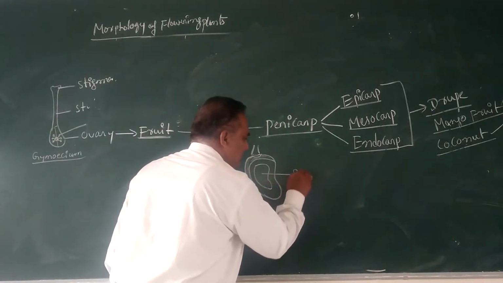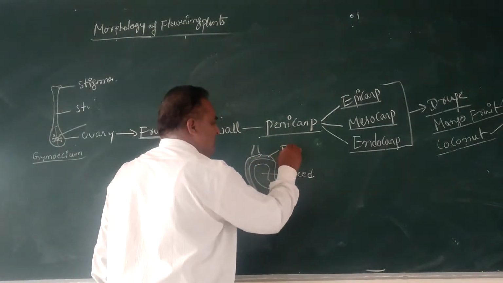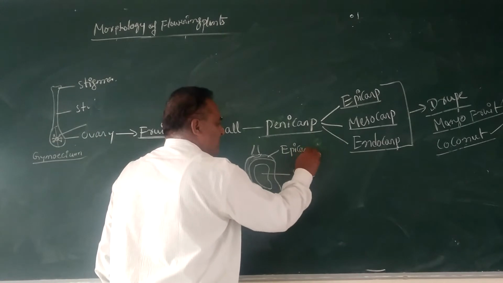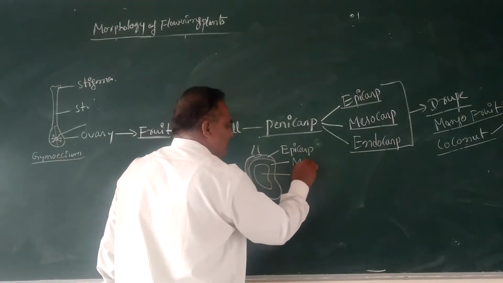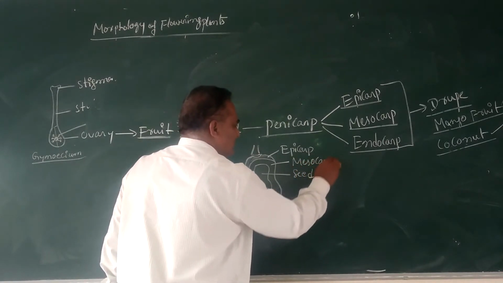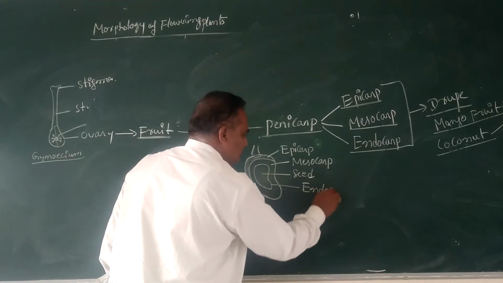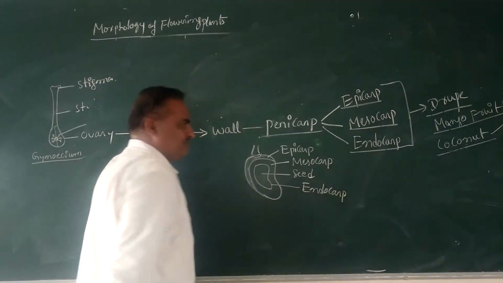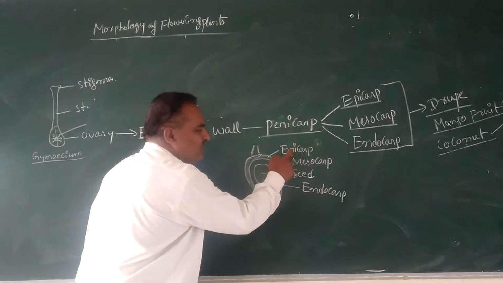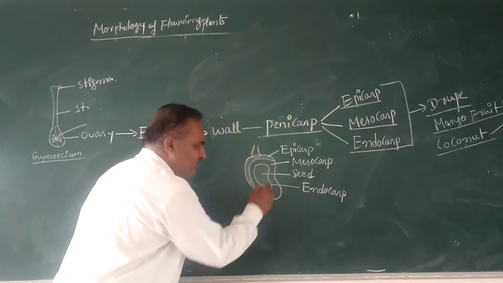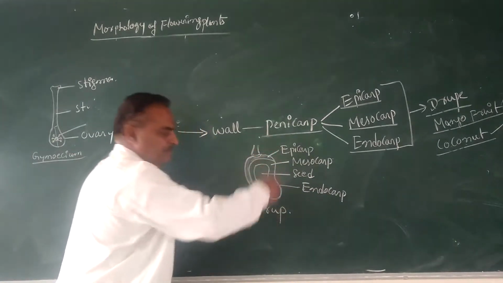The outermost layer is called the epicarp, the second, juicy layer is the mesocarp, and the inner layer is the endocarp. In this fruit, three layers occur, so the pericarp is differentiated into epicarp, mesocarp and endocarp. Therefore, this kind of fruit is called a drupe.